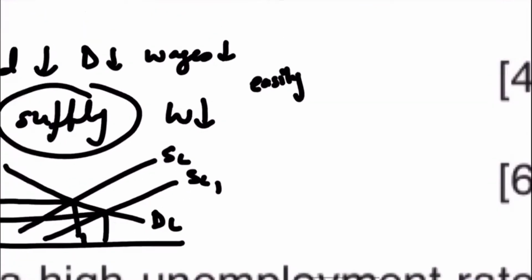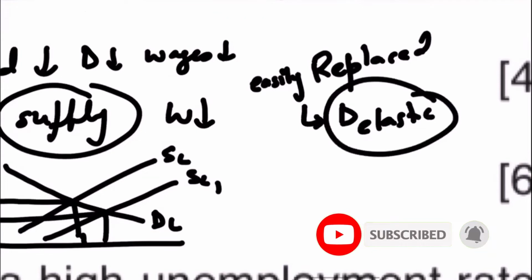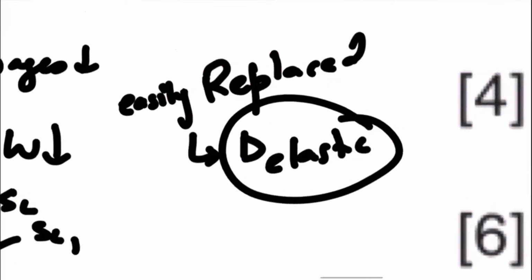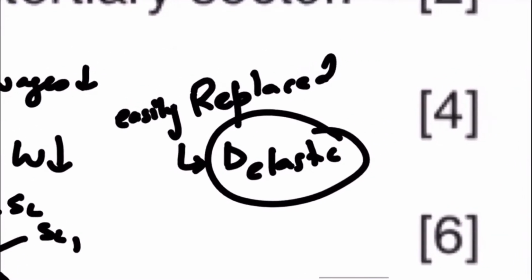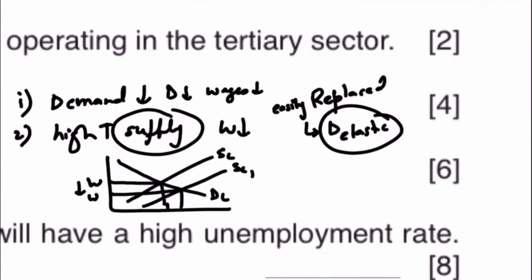Also remember that the bargaining power is low for workers who can be easily replaced. These are workers whose demand is highly elastic. If the demand for workers is highly elastic, they are easily replaceable. When can they be easily replaceable? Whenever those workers have low productivity. Workers who have low productivity are obviously easily replaceable.